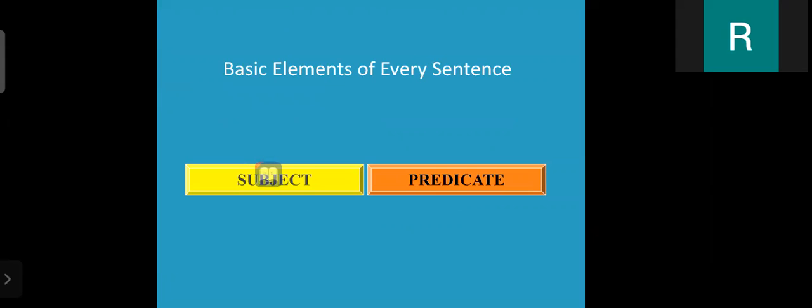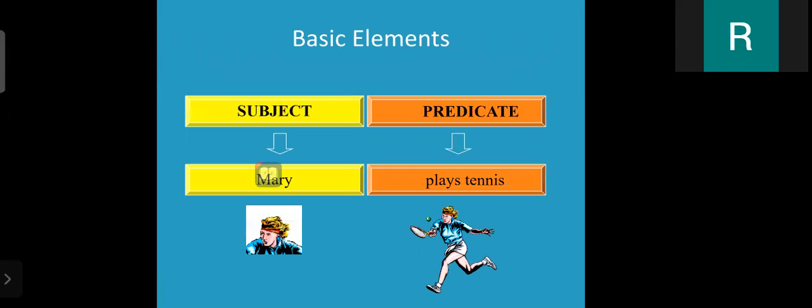Now here we can see there are some basic elements of every sentence, which are the subject and predicate. So in this sentence, see, Mary plays tennis. In this sentence, Mary is subject and plays tennis is predicate.